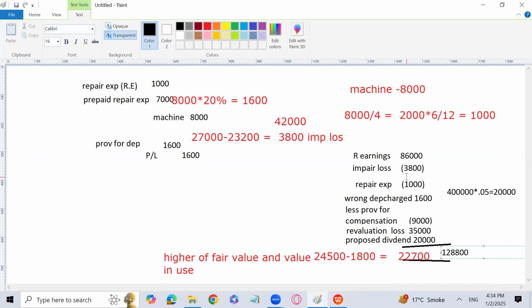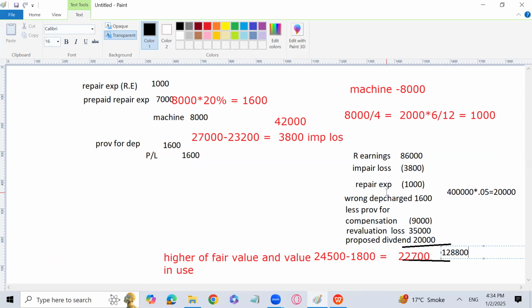Impairment loss is 3,800. We have calculated it like here. Then we have repair expense of 1,000, and 7,000 will be shown as a prepaid expense, prepaid repair expense, because we have paid, but we have not utilized that expense because that was a contract of 8,000 for 4 years. So 2,000 will become for each year, and only 6 months has passed. So current expense at the end of the year is 1,000.